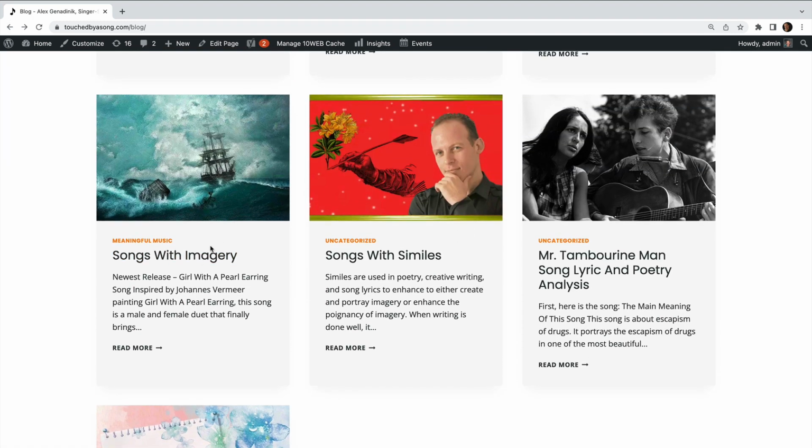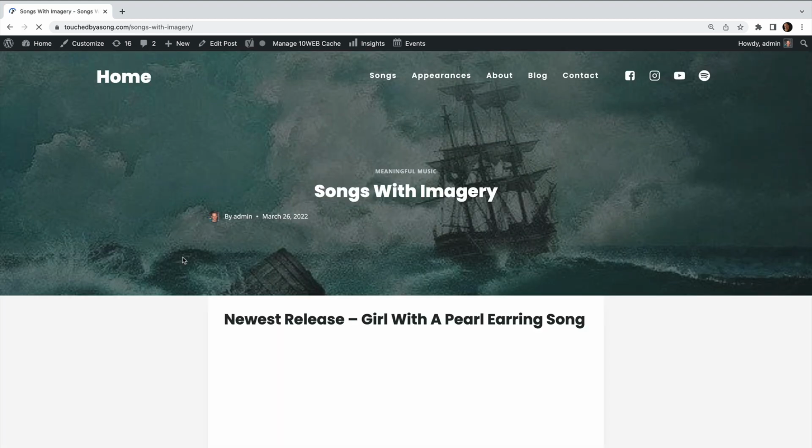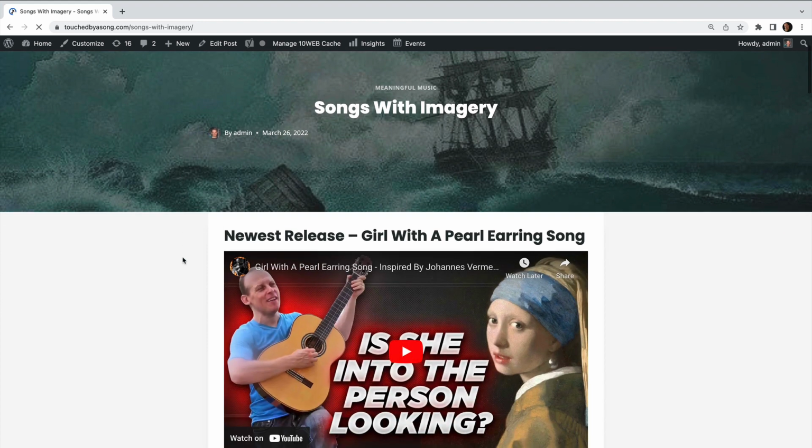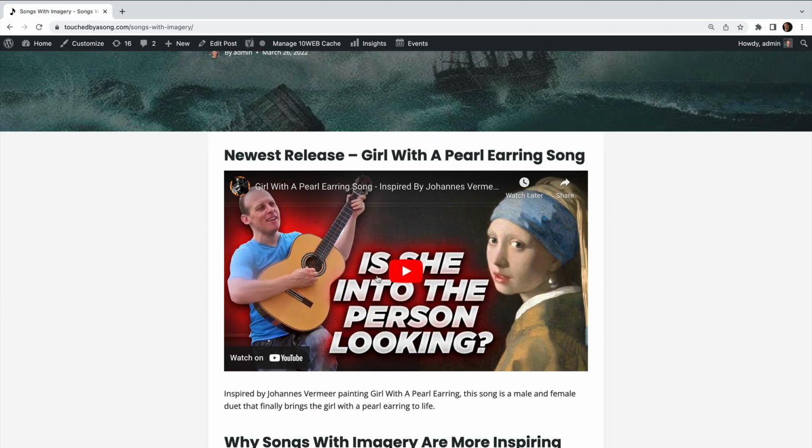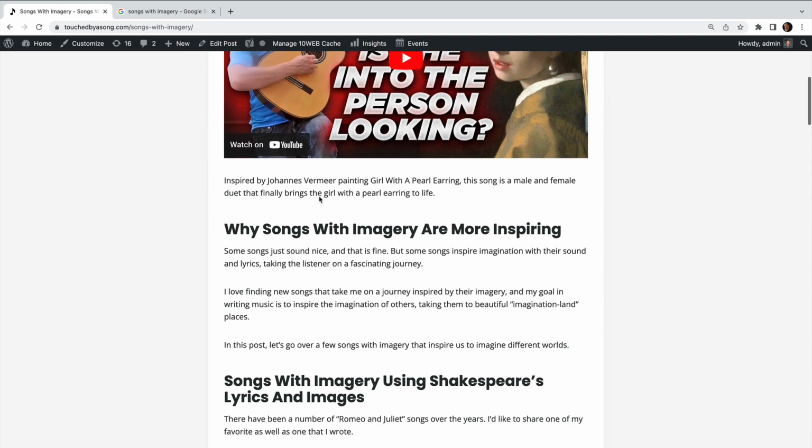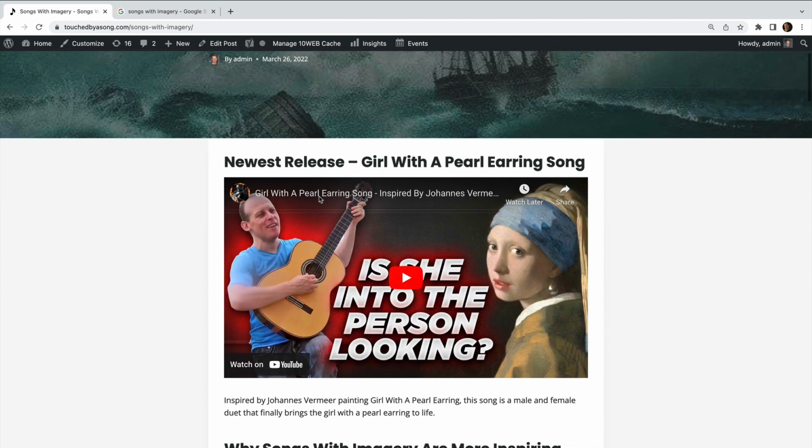I like this idea of songs with imagery just because I think when music is inspiring and poetry is inspiring, it has powerful imagery in it that we kind of see and we feel. So in music, that's how music makes you feel. So I love this post actually, and I would like to make it rank higher because also you see I'm promoting my song. So if people are searching on Google, songs with imagery, I want to really give it a boost. And you see that this page does not have a table of contents, and I really want people to land on it because the first song is my song that I'm trying to promote.